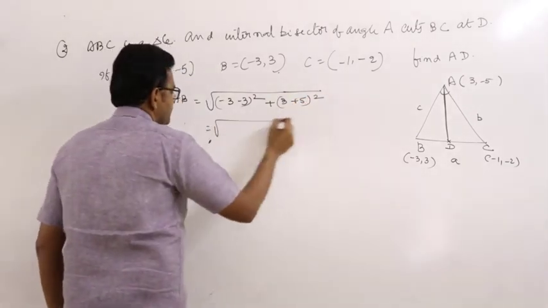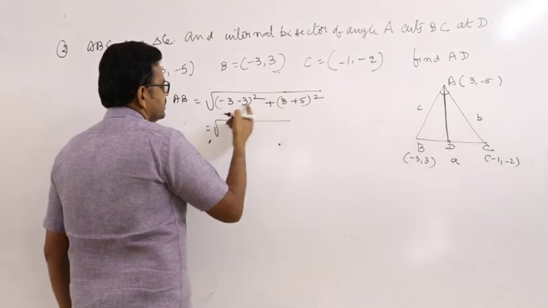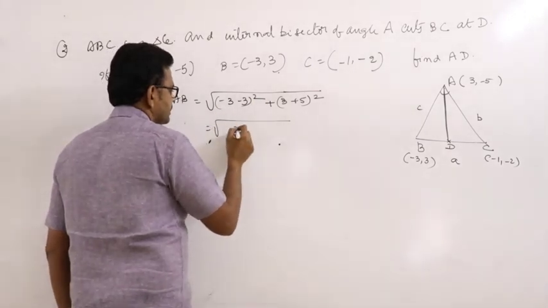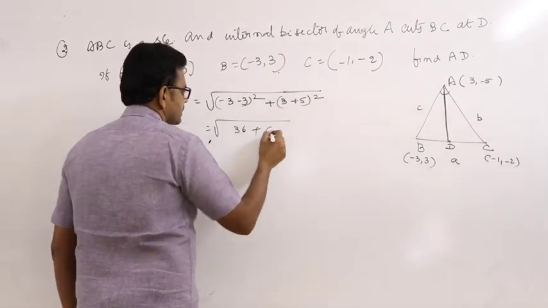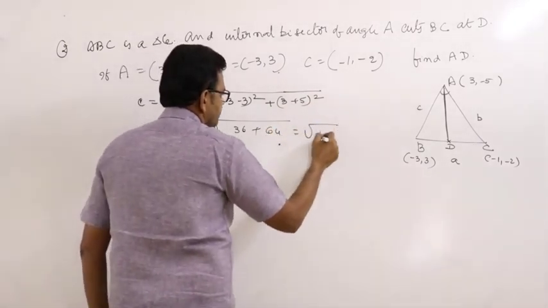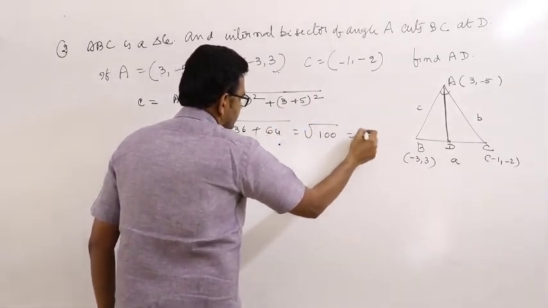That equals root of minus 6 whole square 36 plus 8 square 64, root of 100, that equals 10.